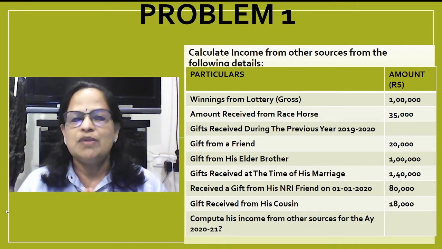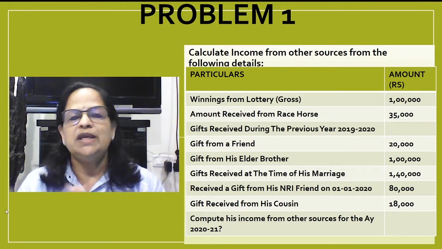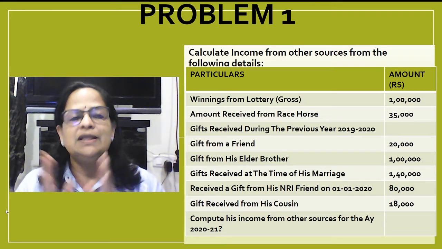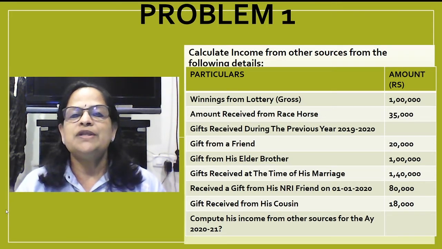Now, winnings from lottery, 1 lakh, it's gross, meaning now you don't have to do that. It's not the net value, it's the gross value. We have to take that value itself. Amount received from race horse, 35,000. So that is the next item.